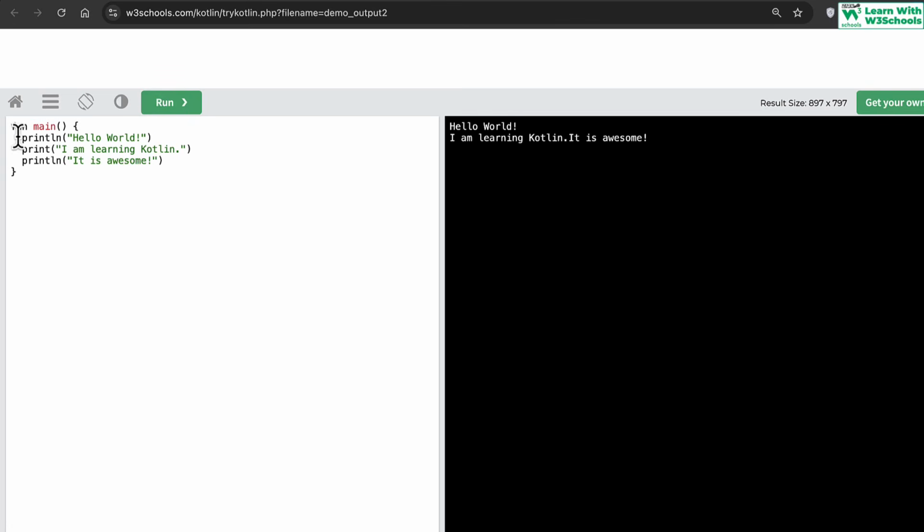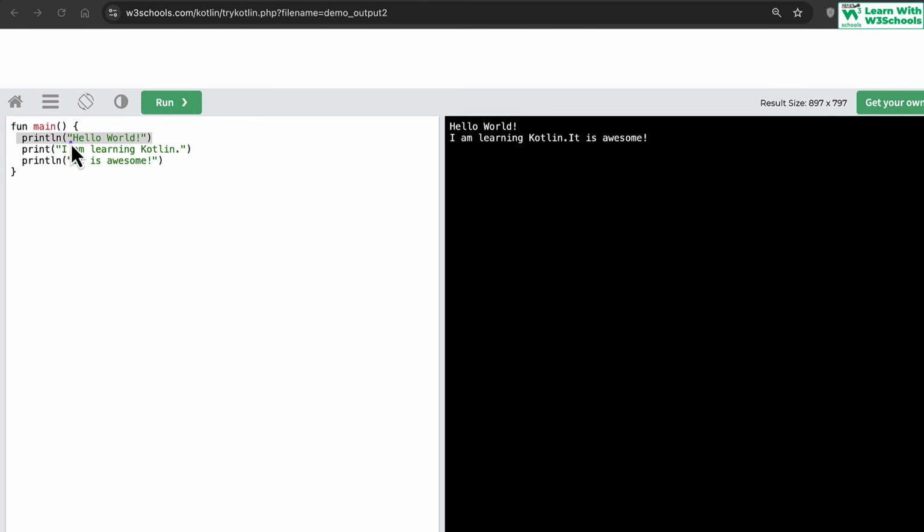The first line is on a new line because, again, it's the first line, so it doesn't really matter. But the second line again is on a new line. Yes, I am learning Kotlin. This comes on a new line because this is again println. Notice, there is no ln here, but still this line is on a new line, because of the previous ln.